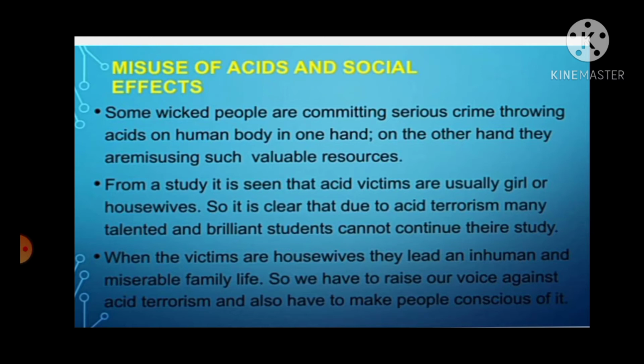So, it is clear that due to acid terrorism, many talented and brilliant students cannot continue their study. When the victims are housewives, they lead an inhuman and miserable family life. So, we have to raise our voice against acid terrorism and also make people conscious of it.